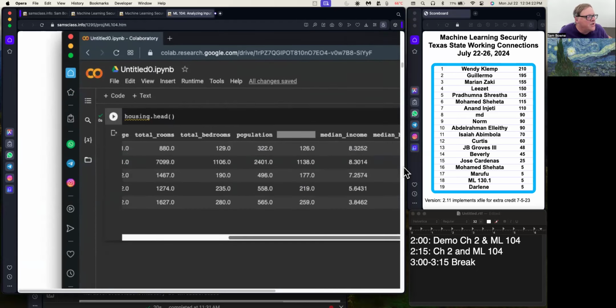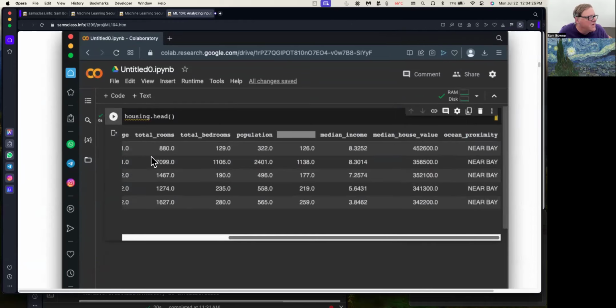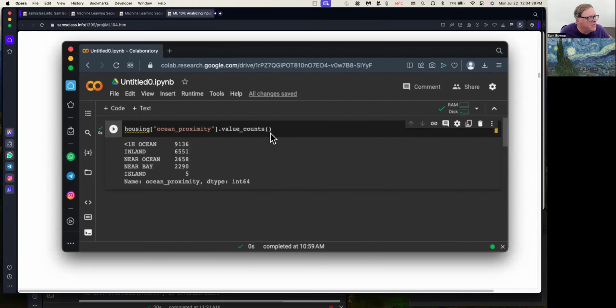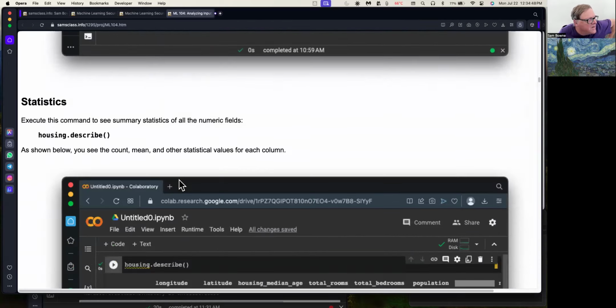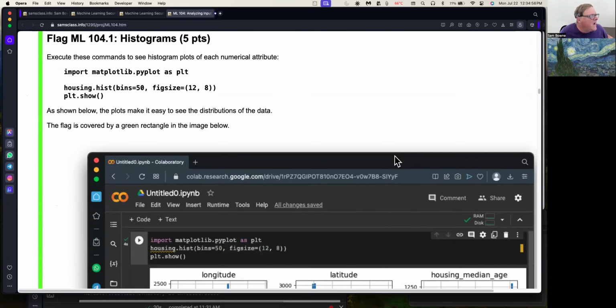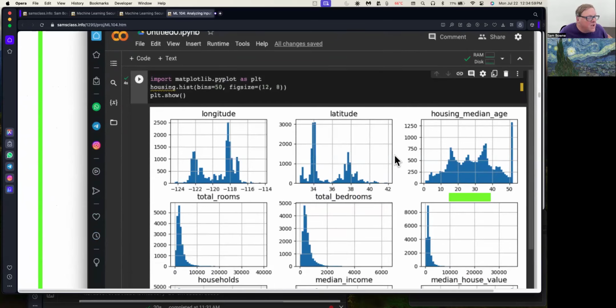So you get this California housing price data from the 90s. HEAD shows you what kind of data you're dealing with. You've got rooms, bedrooms, median house value, ocean proximity, and we're trying to predict median house value from all the other quantities. You can do a value counts in your Python to see what values are here. There are 5 possible values, and as you can see, wildly varying numbers of housing districts in those categories. You can do describe to get a statistical description of each of these things. That may help. And then you can make the histograms, and the histograms are really quite helpful.